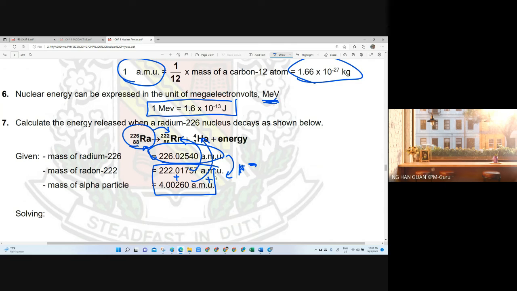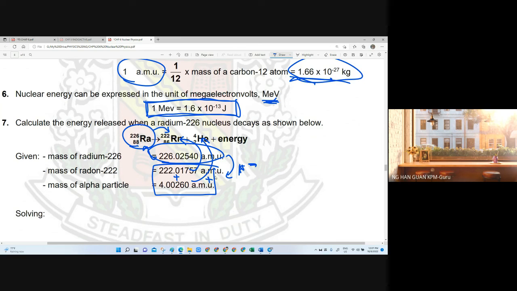But I worry that it will be like the way we convert degrees Celsius to Kelvin. The question won't tell you how to convert degrees Celsius to Kelvin; you should know. Degrees Celsius to Kelvin, you have to plus 273. Kelvin to degrees Celsius, you have to minus 273. This one is not given in the exam. But for 1 AMU converted to kilogram, as usual, it will be given. For this new one, I'm not sure, so you'd better try to memorize it: 1.6 times 10 to the power negative 13 joule. Ideally it should be given because the value is not easy to remember. So this is a new one.